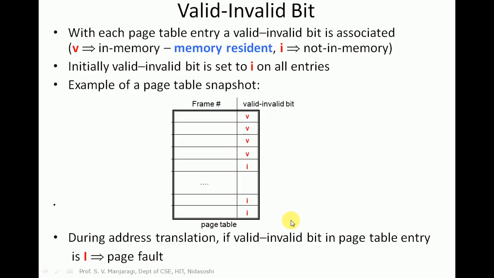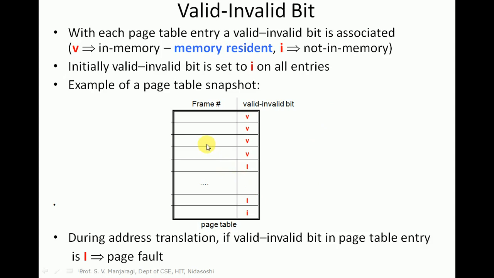Now let us look at the valid invalid bit. We know that in memory management there is something called a page table maintained. The page table basically provides a mapping between page number and frame. It is basically used for translation of logical address to physical address. So the page table is basically used for converting logical address to physical address.